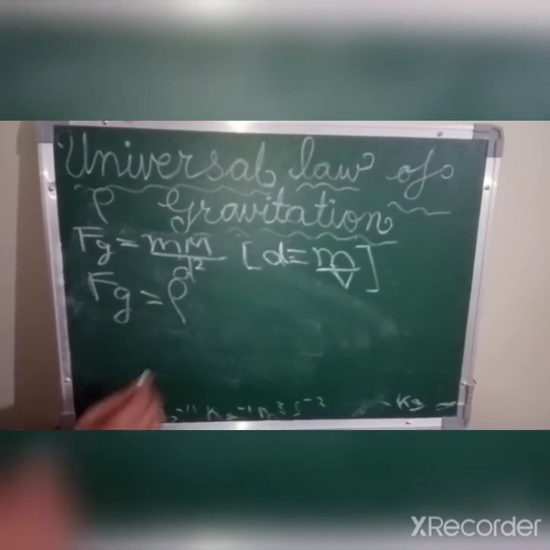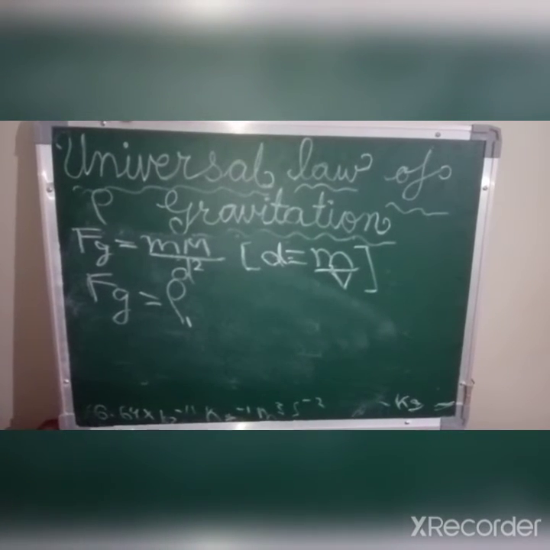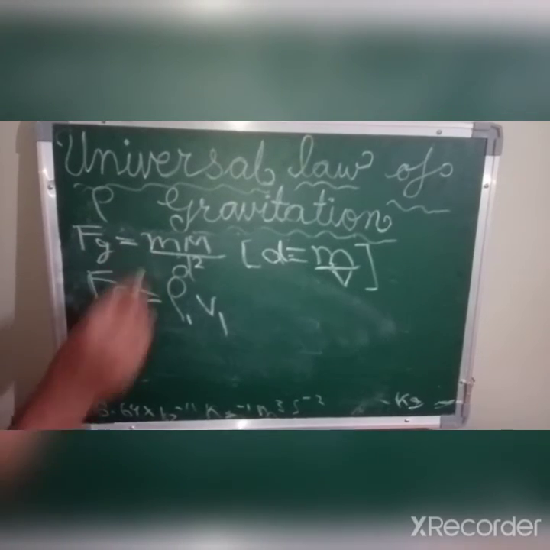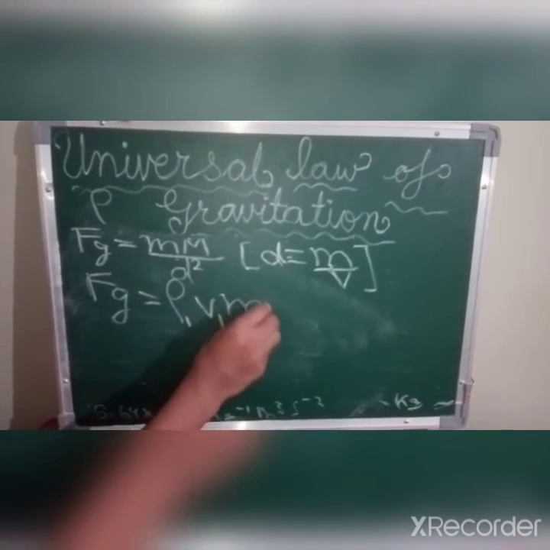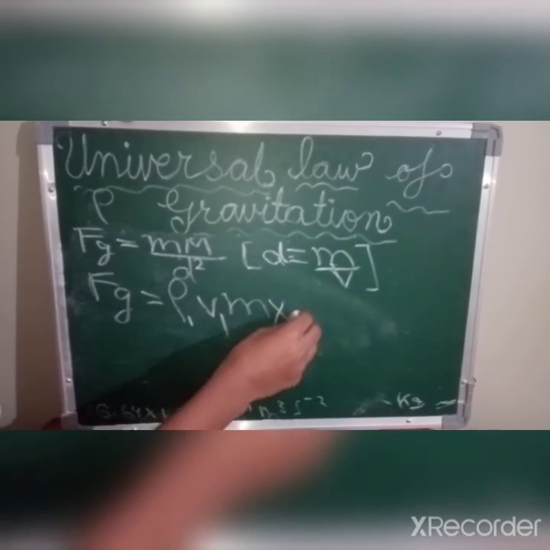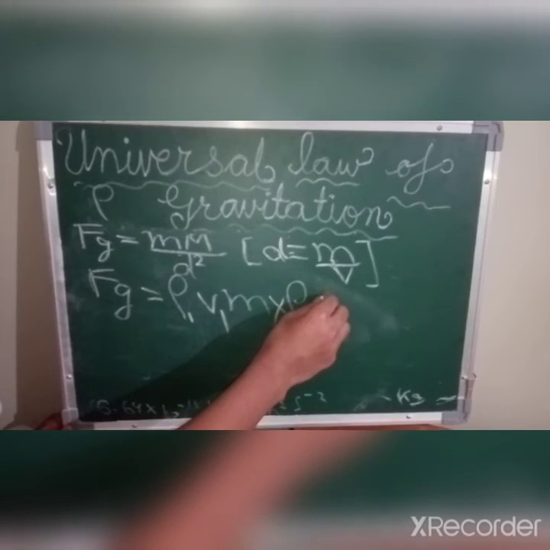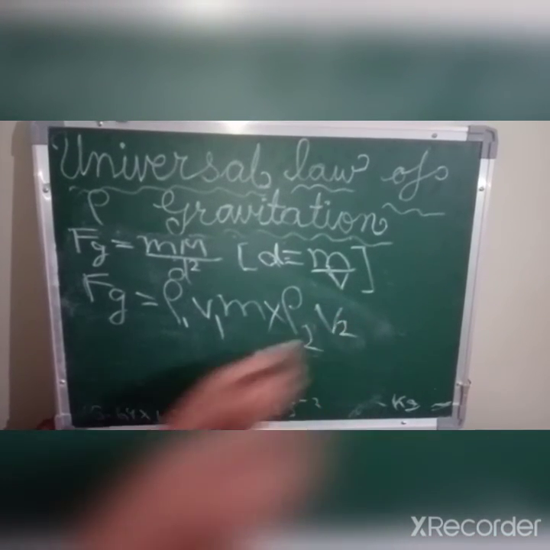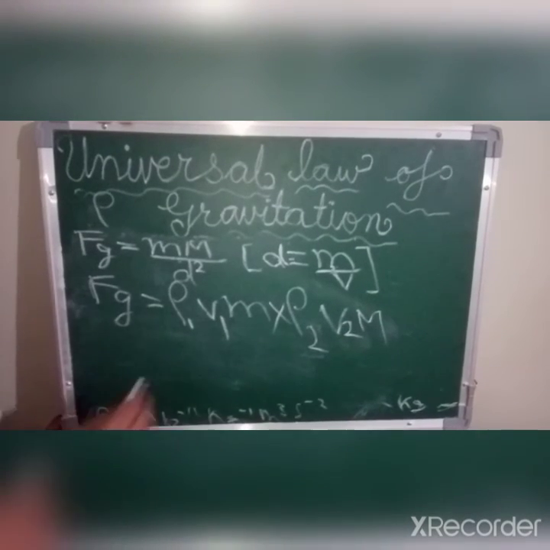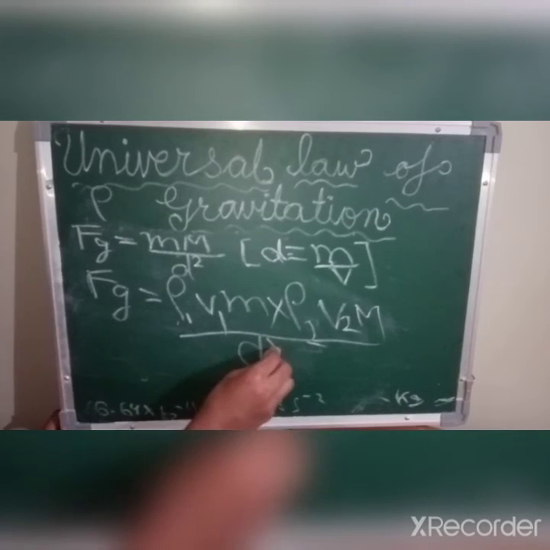So rho 1, the density of smaller particle, into V1, the volume of smaller particle, into m, and into the density of larger particle rho 2 into the volume of larger particle V2 into capital M, and the distance between them, that is d square.